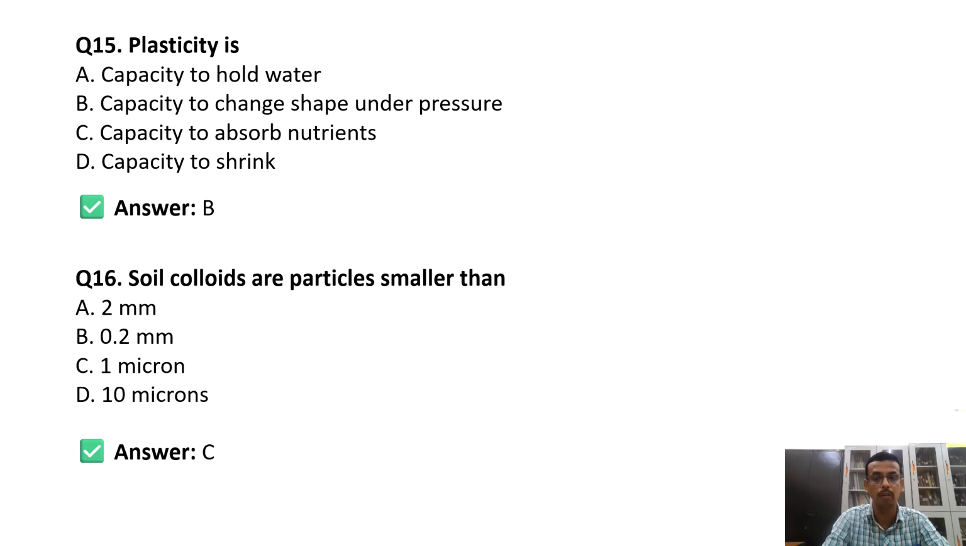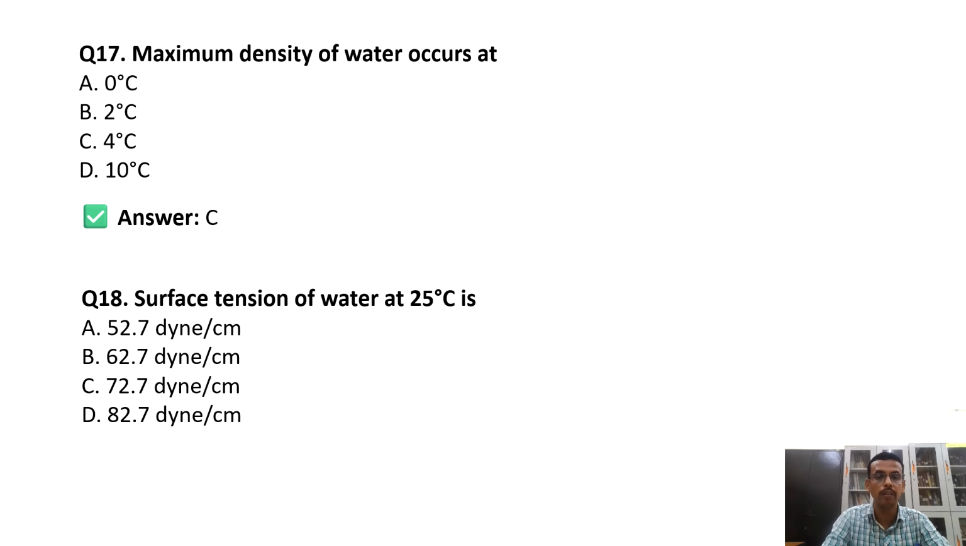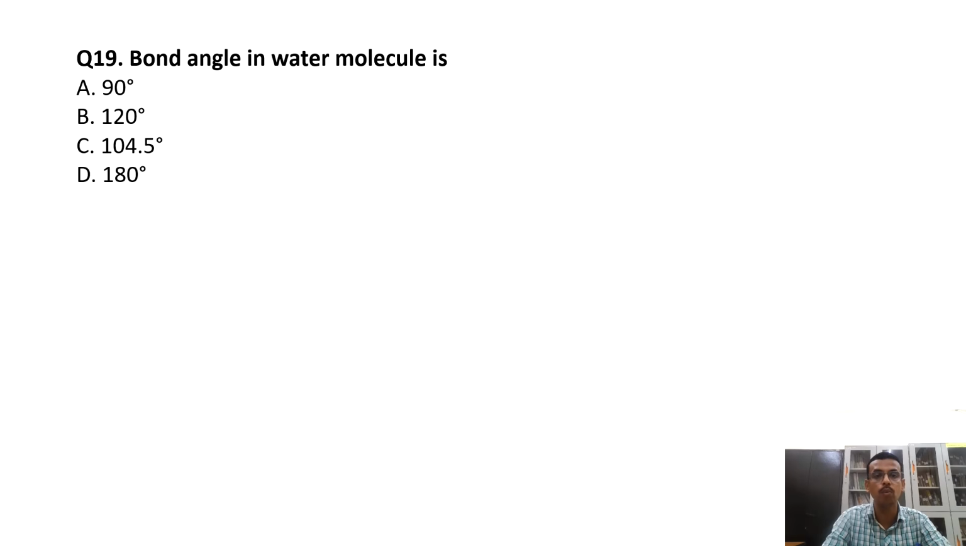This is also important. Then coming to the maximum density of water: at what temperature does it occur? You all know, you have studied in class-level exams, that it is 4 degrees Celsius. Then surface tension of water at 25 degrees Celsius. This is a very important question. Surface tension of water at 25 degrees centigrade is 72.79 dyne per centimeter. Then the bond angle in a water molecule: what will be the answer? Yes, correct, that is C, 104.5 degrees.